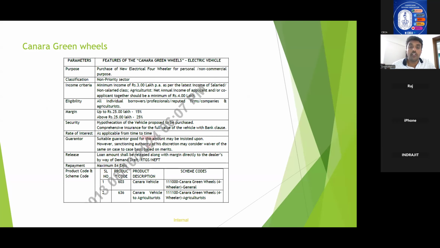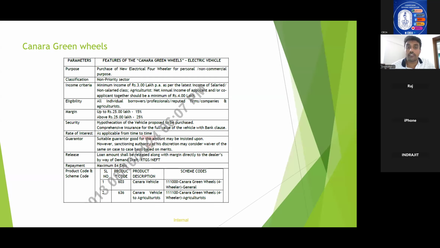Now, this is another new product, Canara Green Wheels. Not so new. It was introduced some 3 to 4 years back. The purpose of this scheme is to finance EV cars. Income criteria is the same as that of the salaried class. Only in the case of the salaried class, it is 3 lakhs per annum.